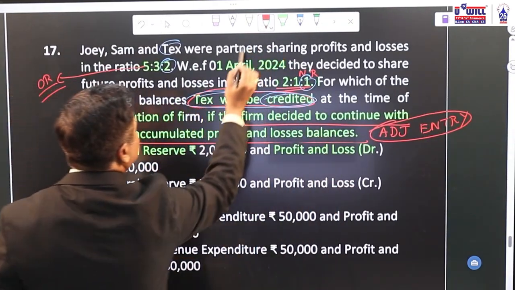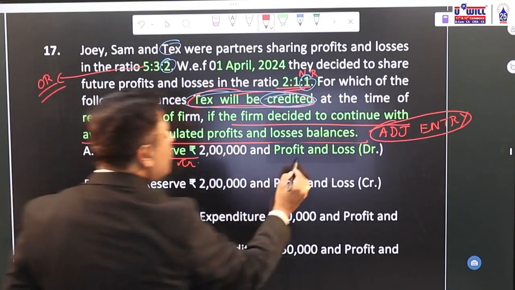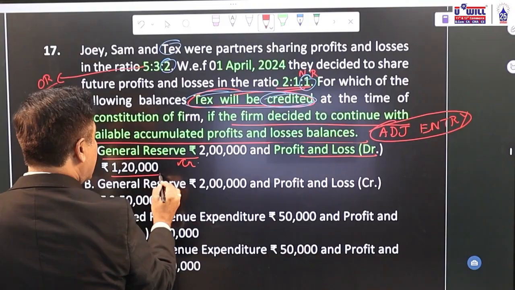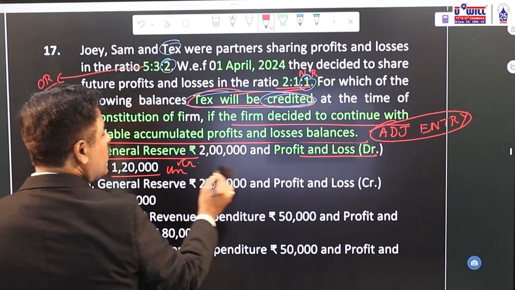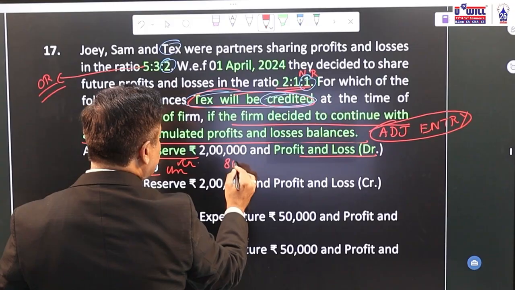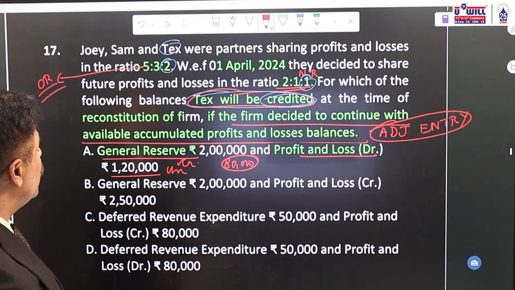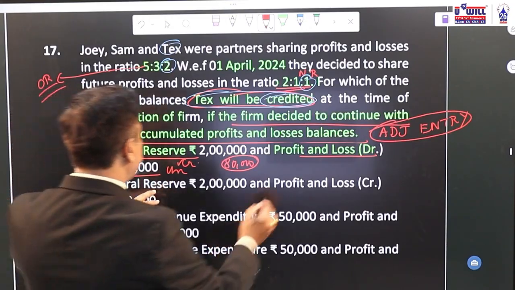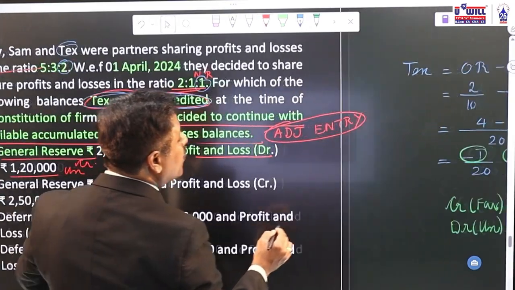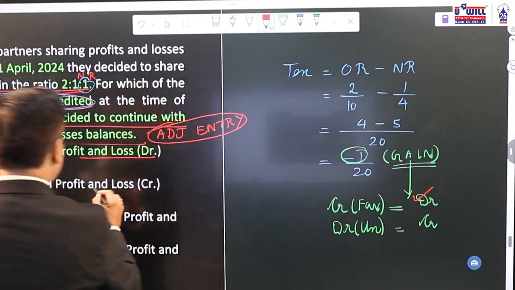General reserve is a credit balance, favorable balance. Profit and loss debit is 1,20,000, unfavorable balance. So 2 lakhs minus 120, overall there is a favorable balance of 80,000. Now since there is a favorable balance of 80,000, then tax would be debited. So this option is wrong.